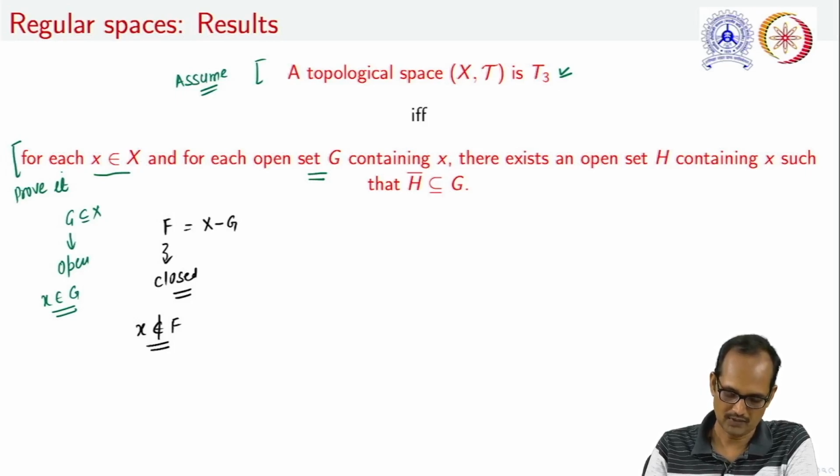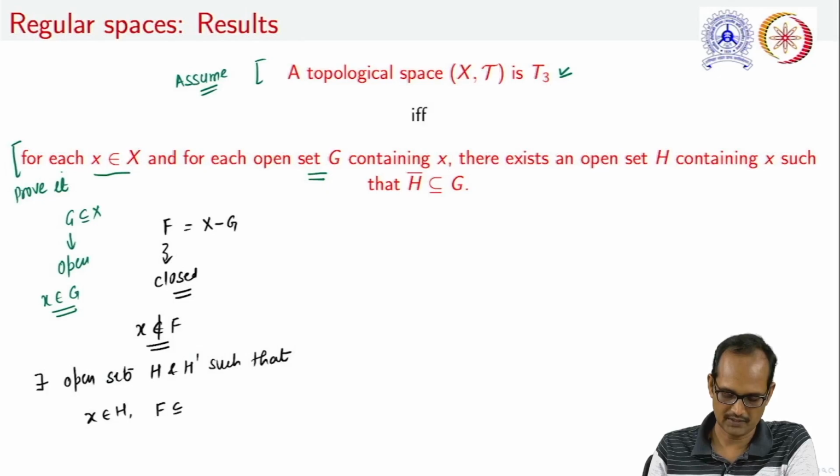By using the definition of a T3 space, what we can conclude? We can conclude that there exist open sets, let us take them H and H dash, such that x belongs to H, this F is contained in H dash, and also H and H dash are disjoint.